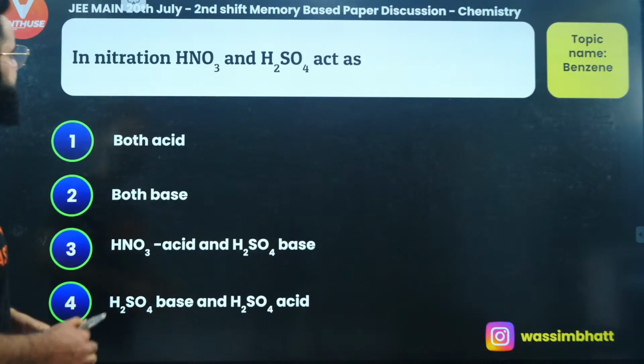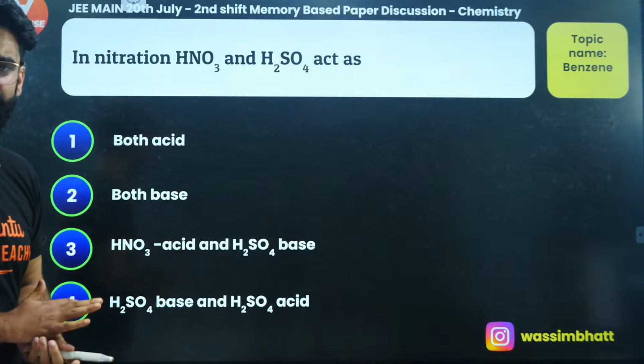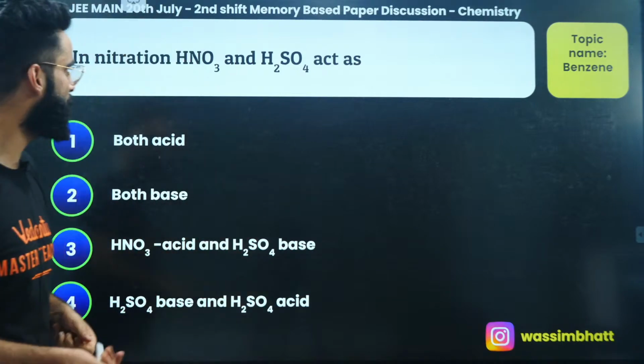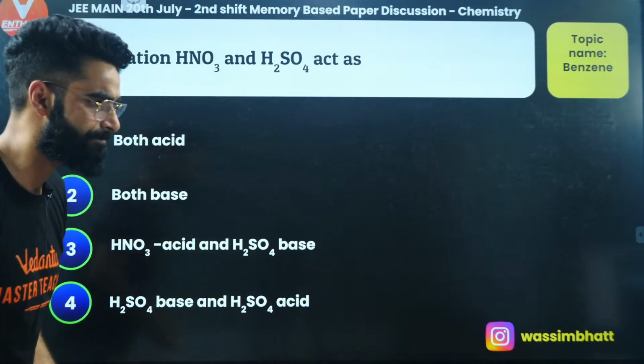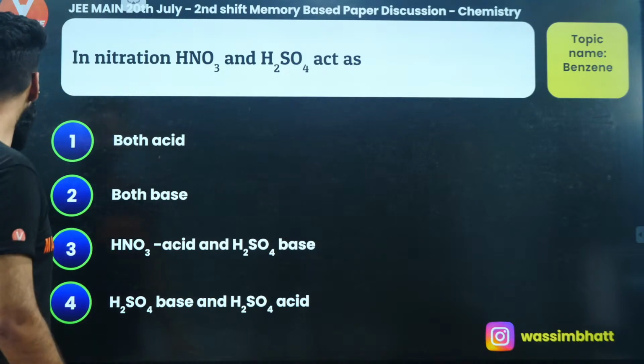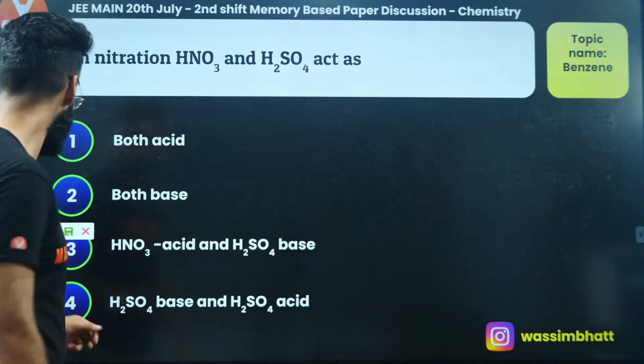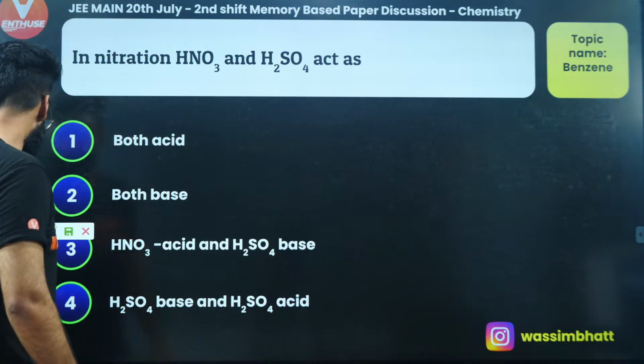Moving on to one more. In nitration, HNO3 and H2SO4 act as what? In the nitration reactions, what do we have? This HNO3 and H2SO4, what do these act as in nitration? In the nitration, your electrophile is NO2 positive, if you remember.